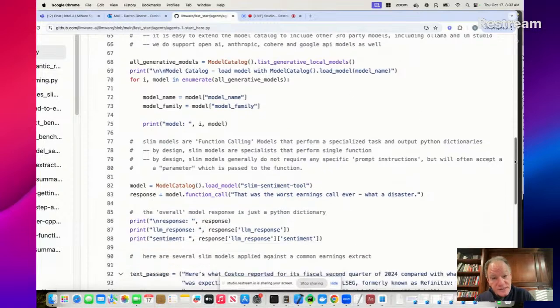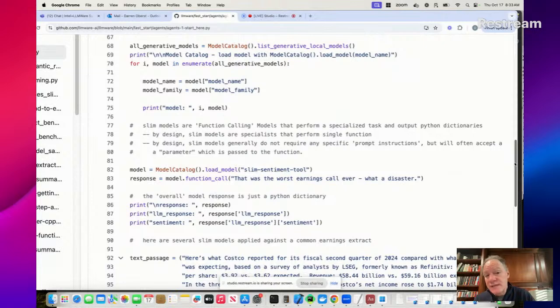Now, I'm not covering it in this example, but we have a bunch of other examples. It's really easy to add models to your model catalog. If you don't see a model that you want to use, it's really, really easy to create a new model card, register it in your model catalog, and then start to use that model with the same really simple interface of just representing that model by its name.